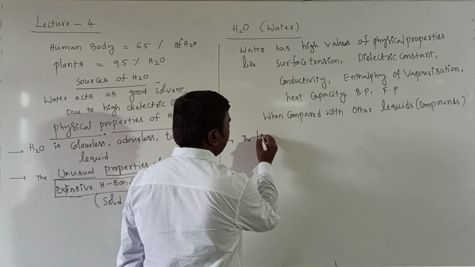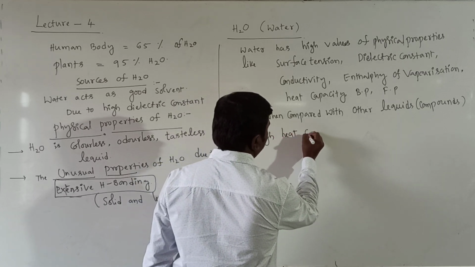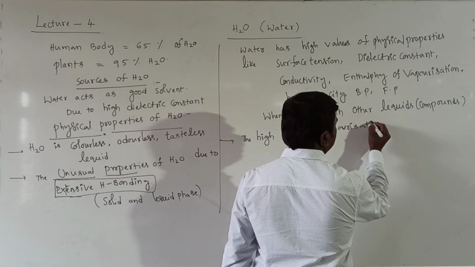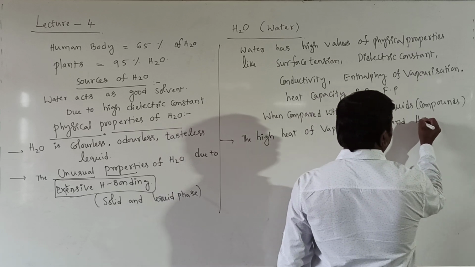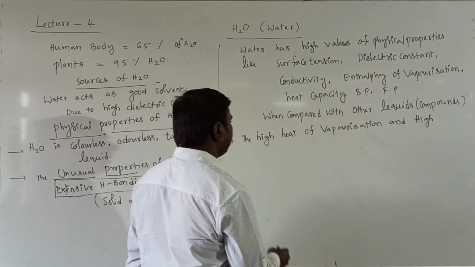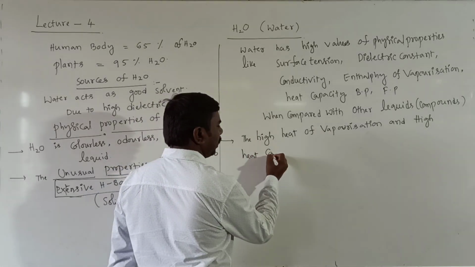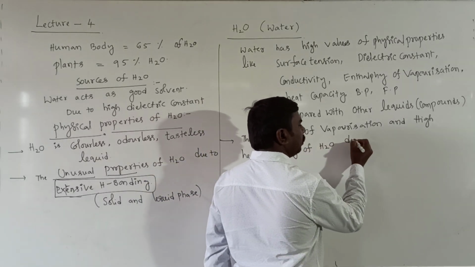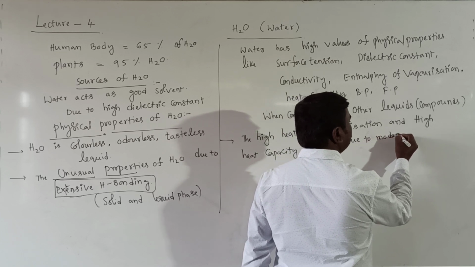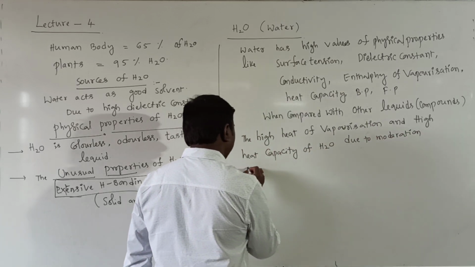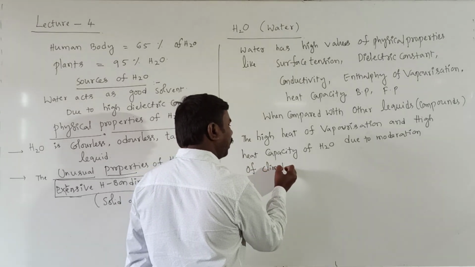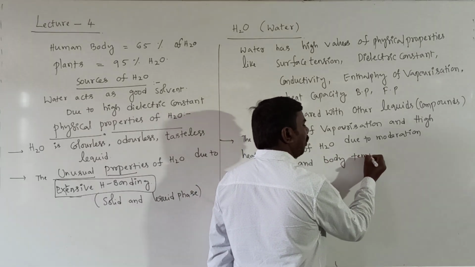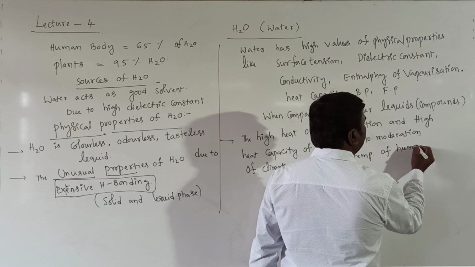The high heat of vaporization and high heat capacity of water also moderate the body temperature of human beings.